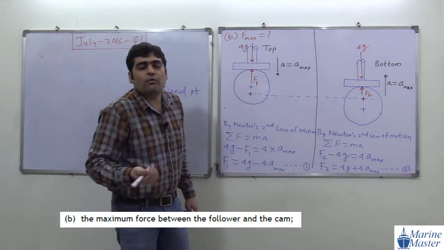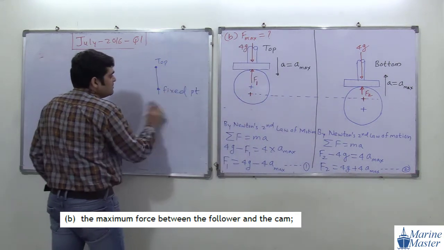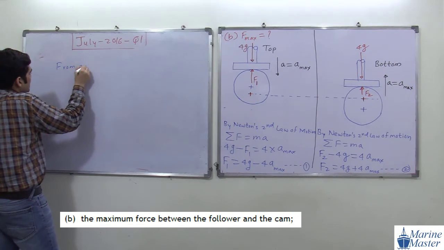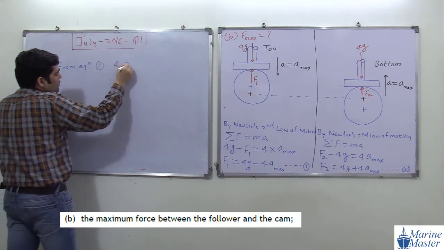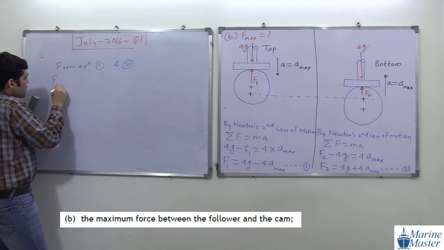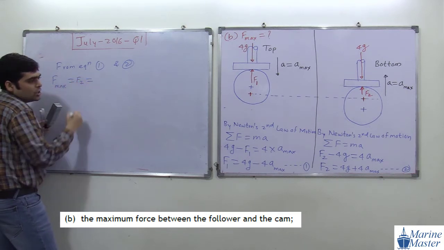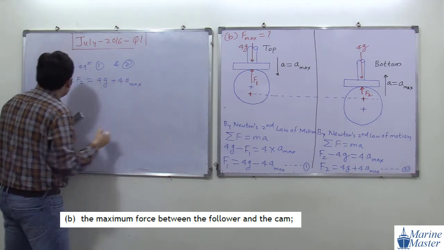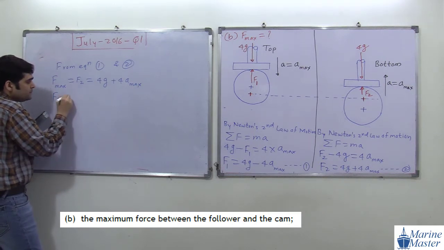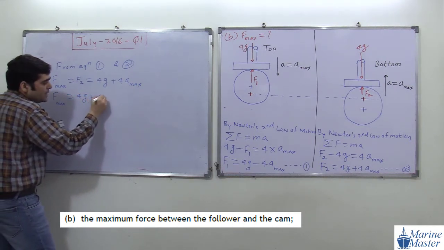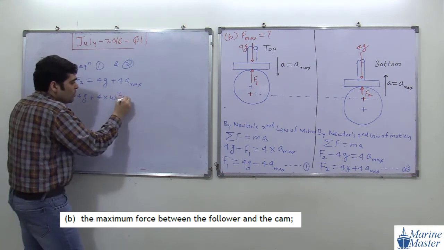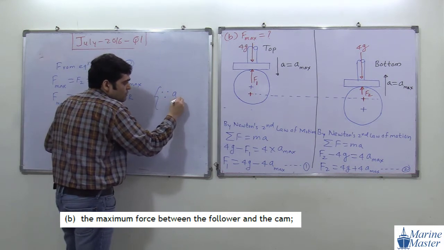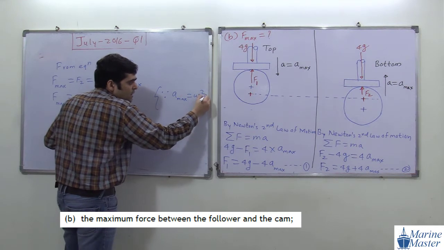So what will be the scenario? What will be the maximum value of force from equation 1 and 2? F max will become F2, and F2 is equal to 4g plus 4a max. Very simple discussion. So F max is 4g plus 4 into a max. What is a max, what we studied? A max is omega square r. Okay, so I am writing it for our reference.